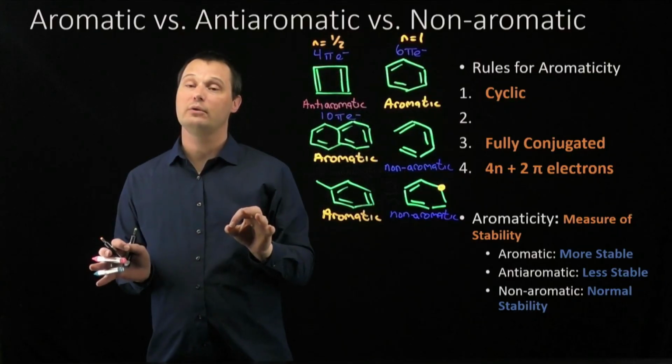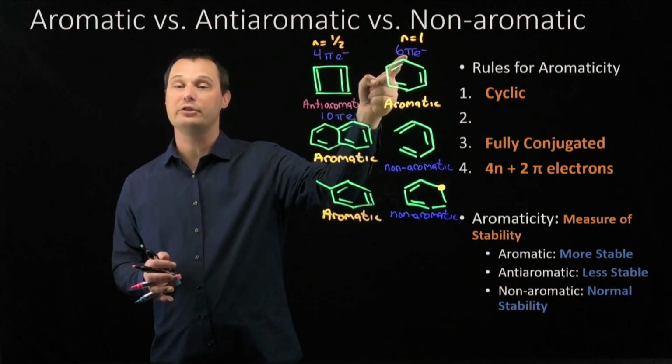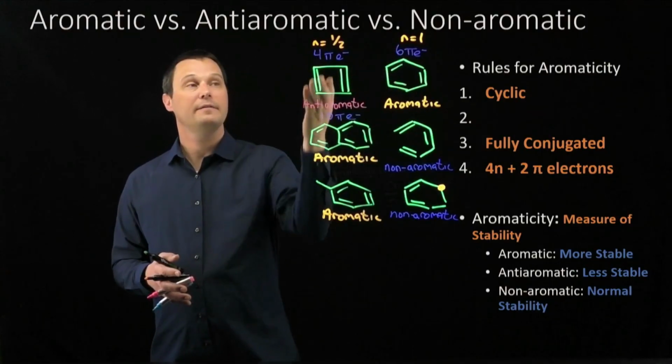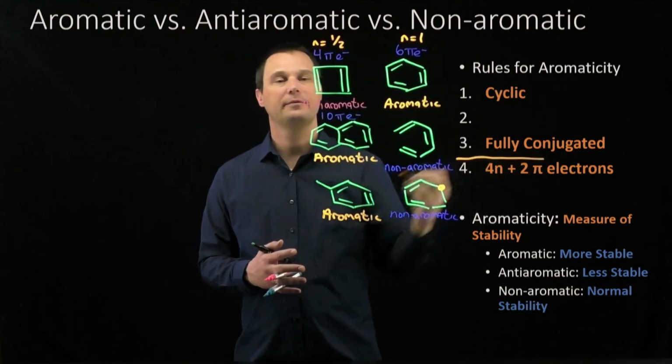And here's the key to Huckel's rule. When you solve for n in the Huckel's rule equation, if n is an integer, that molecule is aromatic. And if n is a fraction, that molecule is antiaromatic, if we've satisfied the first three criteria.